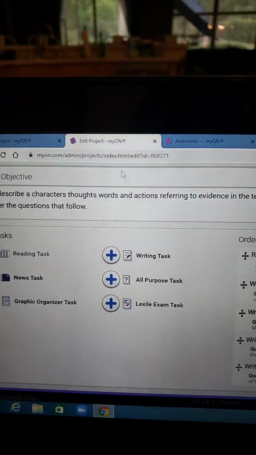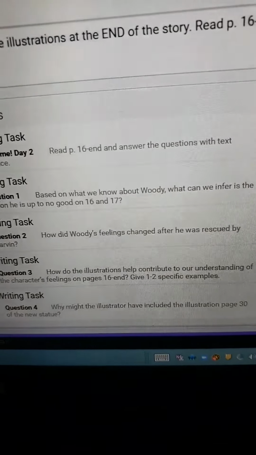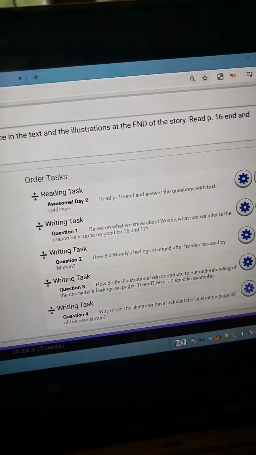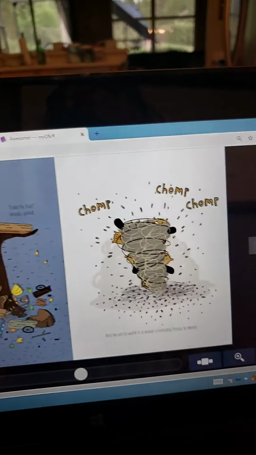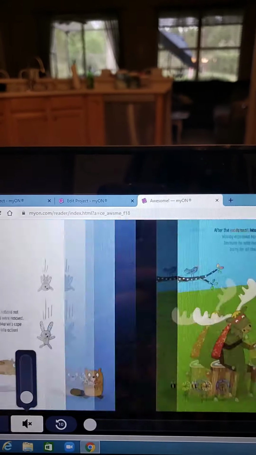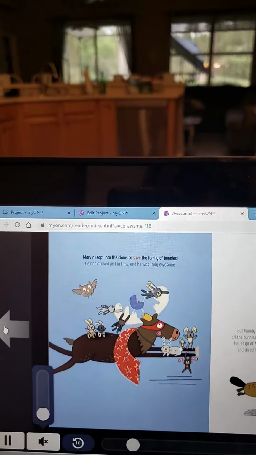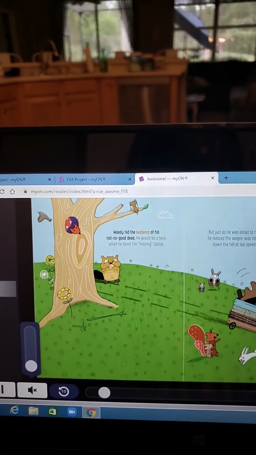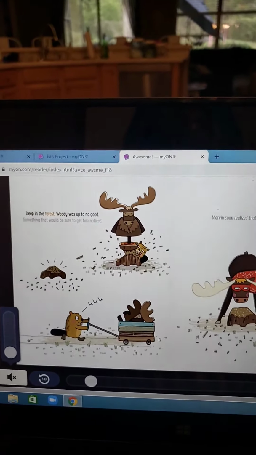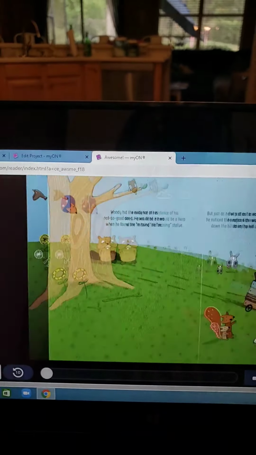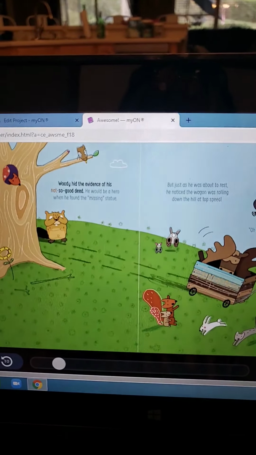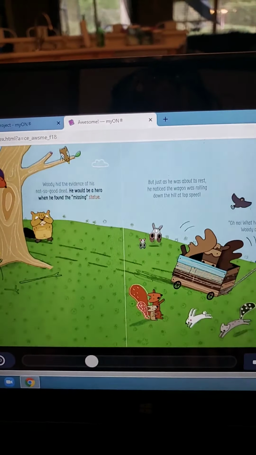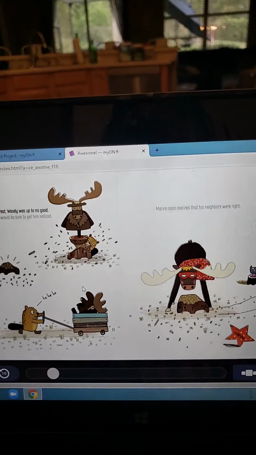Okay? Moving on, number 3, how do the illustrations contribute to our understanding of the characters' feelings? On these pages, give 1 to 2 specific examples. Well, we can see that they go from feeling very upset back here, mischievous and upset, right? He's being mischievous, Woody is. Then he's upset because, like, what did I do? He's covering his face. We see that he is destroying that. In this illustration, we see he's destroying the statue.